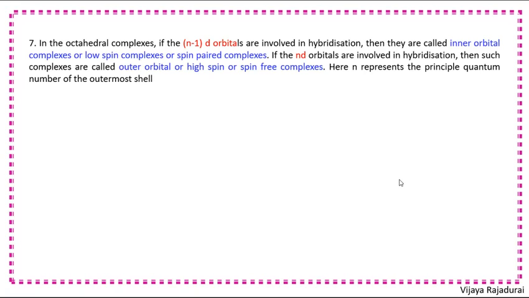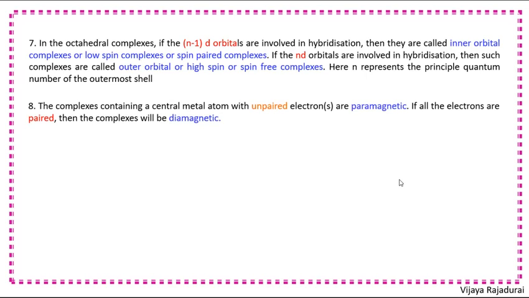Here also there is some limitation. It is applicable only for d4 configuration onwards, not for d1, d2 and d3 configurations. Next one is the complexes containing a central metal atom with unpaired electrons are paramagnetic. If all the electrons are paired, then the complexes will be diamagnetic.